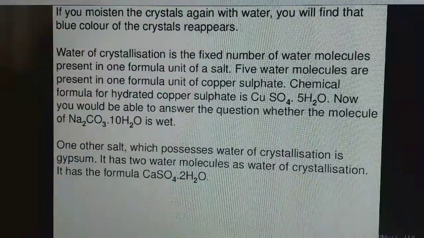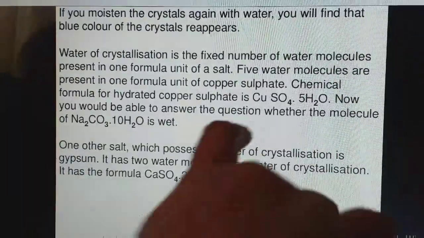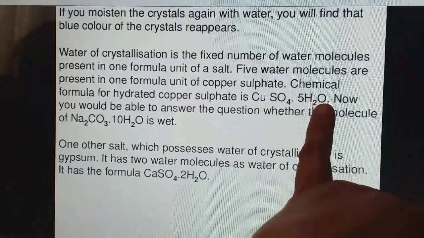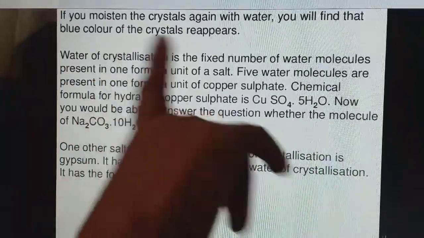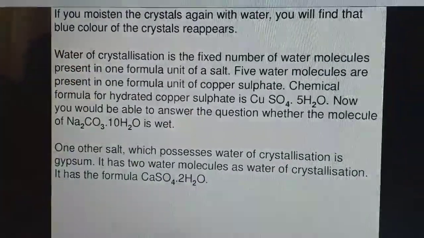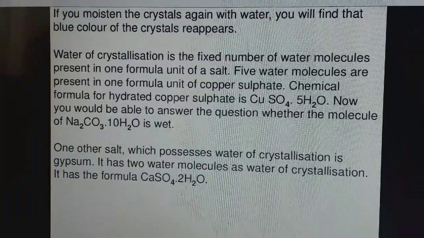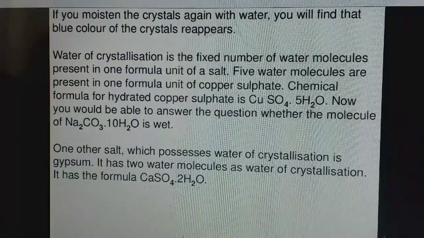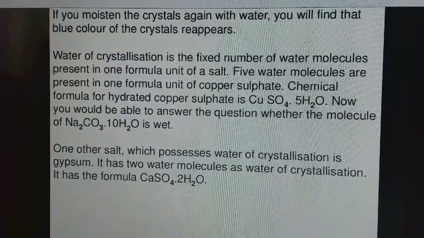So the final formula for copper sulfate is CuSO4·5H2O whenever you do the crystallization process. If you moisten the anhydrous crystal again, I told already it is colorless, again you get back your blue crystal color.